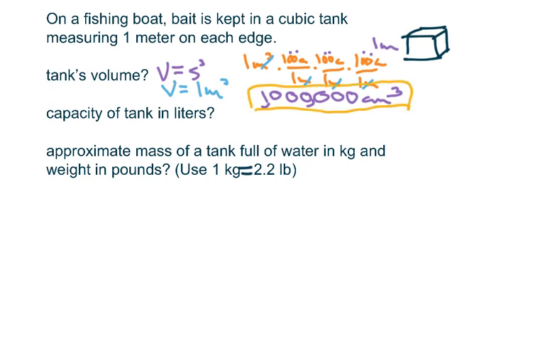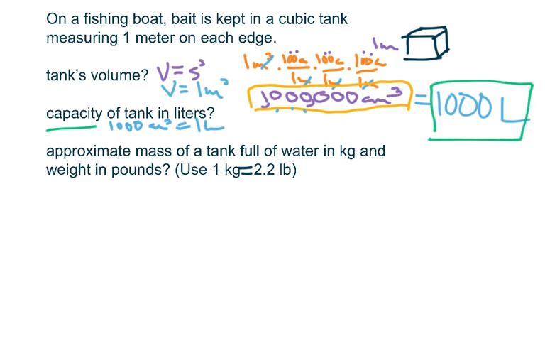Now it goes on. It says, well, what's the capacity of the tank in liters? Well, we do have this fact that 1,000 centimeters cubed is equal to 1 liter. So if I've got 1,000,000 centimeters cubed, so what is that? So 1, 2, 3, there's my 1,000. That would represent what? Well, it would be 1,000 liters would answer the question of capacity. And I could box that up.